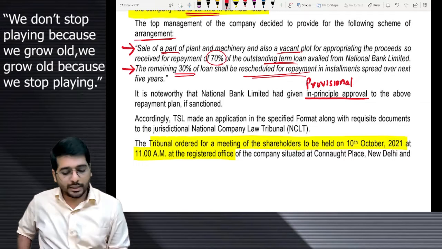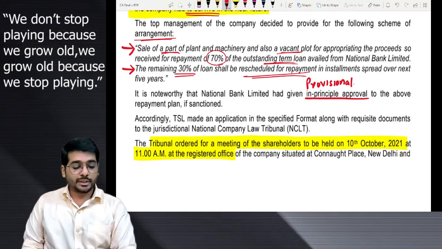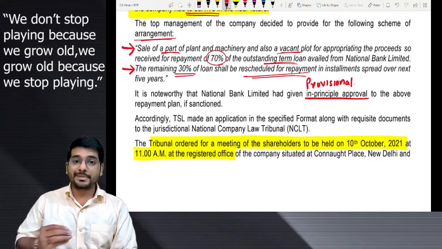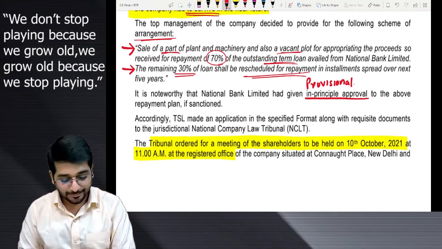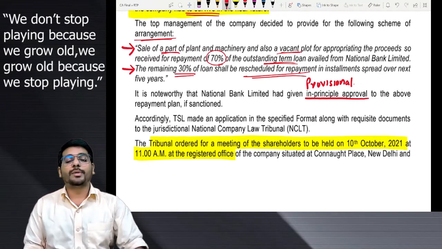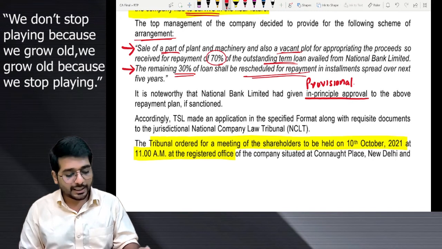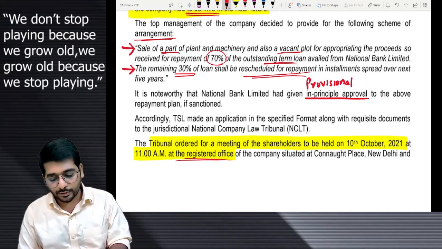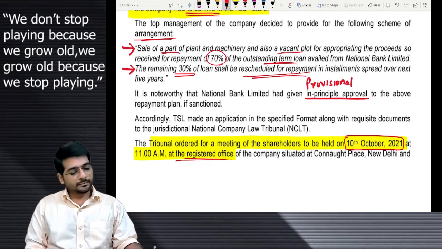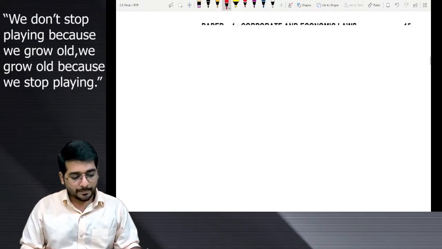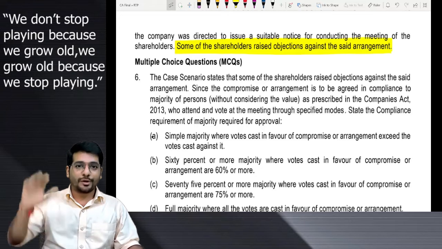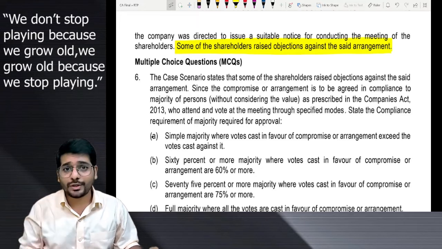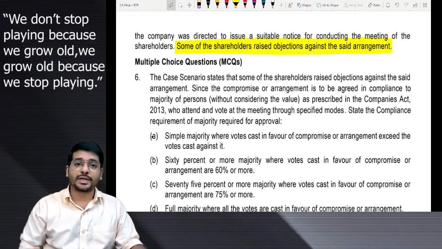Then they are saying the tribunal had ordered for a meeting of the committee of creditors, shareholders, to be held on 10th of October 21 at 11 am at the registered office. Date to be noted, 10th of October 2021. Fair enough. What else? Some of the shareholders raised objections also. Of course, you are a shareholder, you have the power to raise objections also.